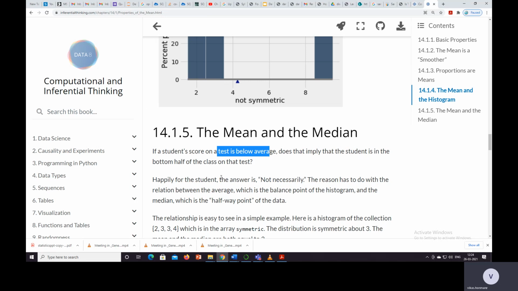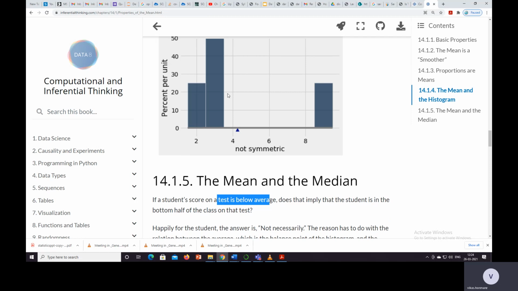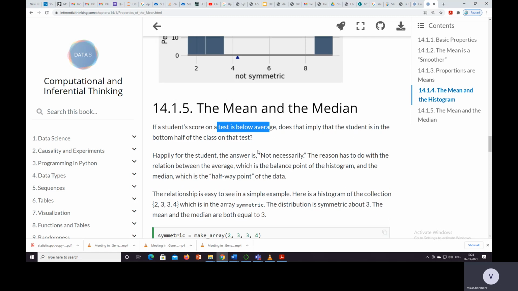So happily for a student, the statement for this case is true, but not necessarily it is always true.